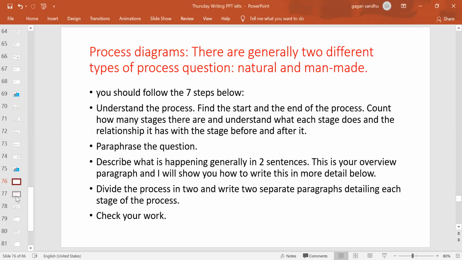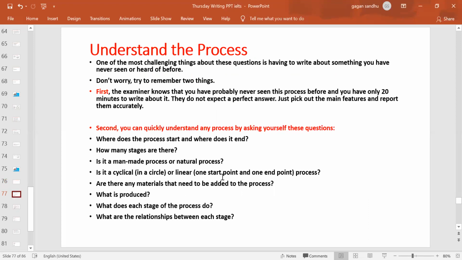So this is the one thing, and these are the questions to make it easy to understand any process diagram. First of all, the one thing that is challenging here: sometimes we get a process which we are totally unaware of. We do not know actually how it works. Suppose, like how coffee is made from the beans, right? From the coffee garden itself, how it is made and packed in the boxes. For me, it's a totally new process which I'm not aware of, right? And I got this in a picture.